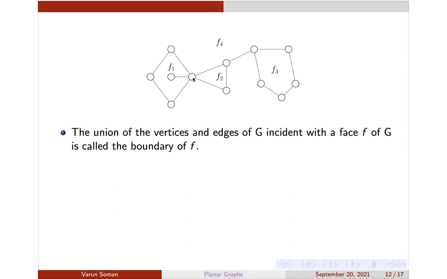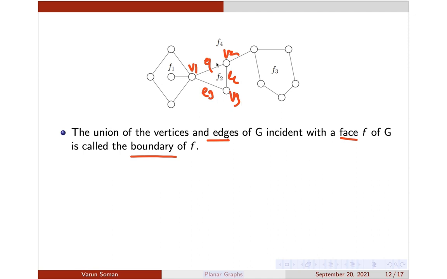Now moving forward, if you look at a region here, or a face here, the vertices and edges which make up this face are called its boundary. Okay, so the vertices and edges of G incident with the face F are called the boundary. Okay, and these vertices which are lying on this face F are said to be incident with that face. So suppose this is a vertex V1, this is V2, V3, this is E1, E2, E3. We will say that V1, V2, V3 are incident with F2, or E1, E2, E3 are incident with F2.